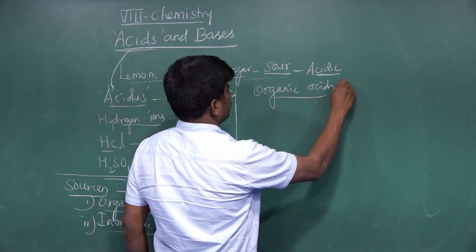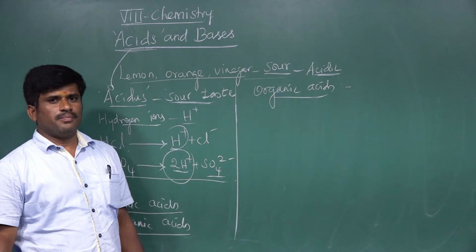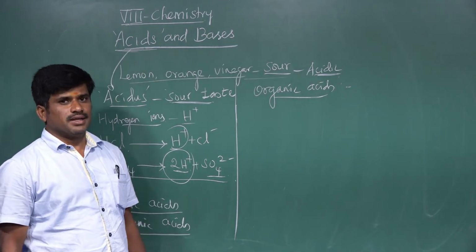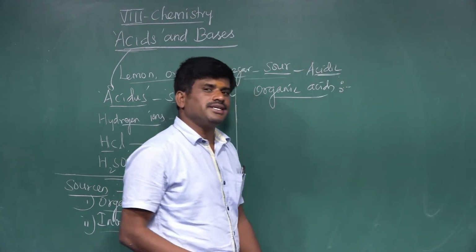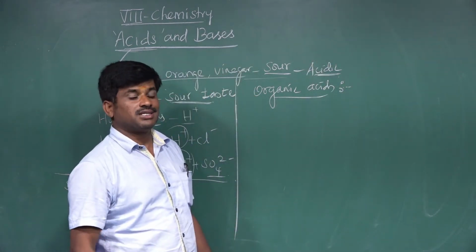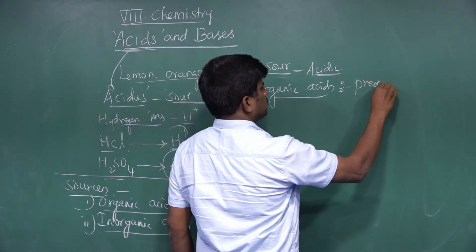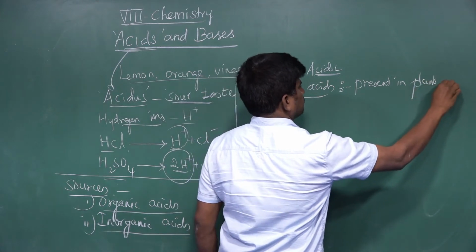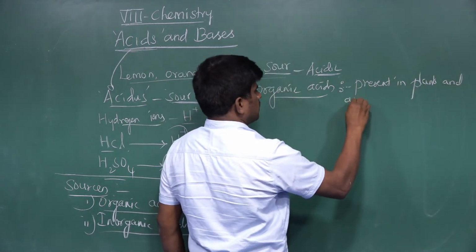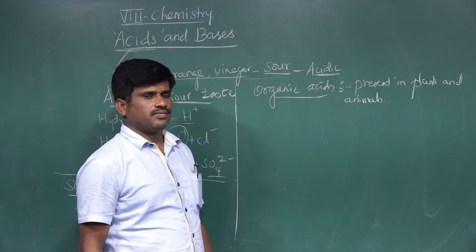Organic acids: the acids obtained from plants and animals, or the acids present in plants and animals, such acids are called organic acids.